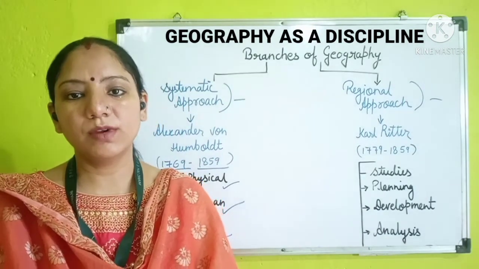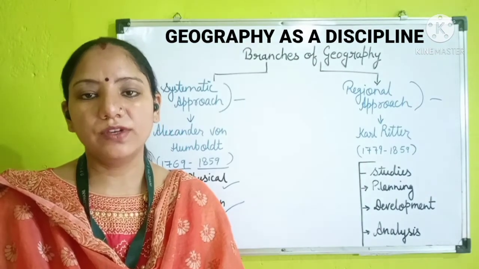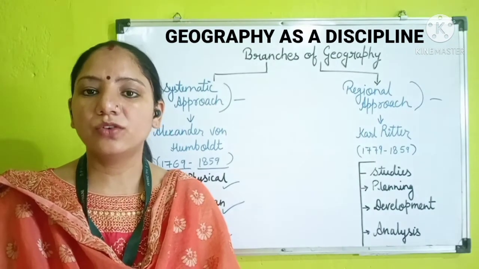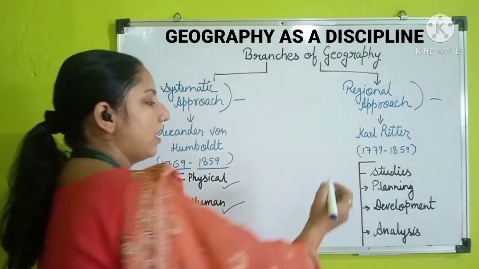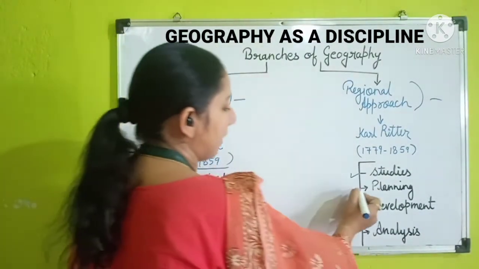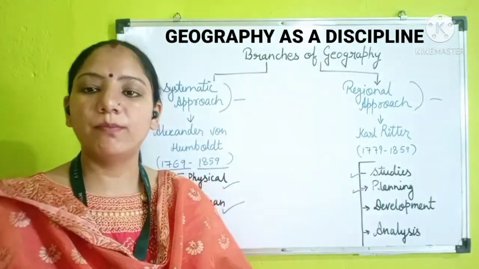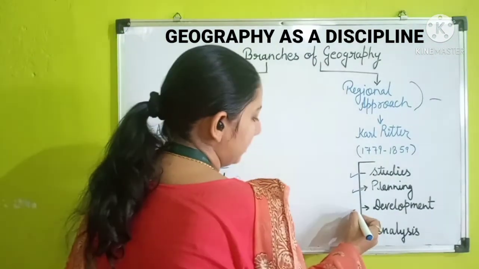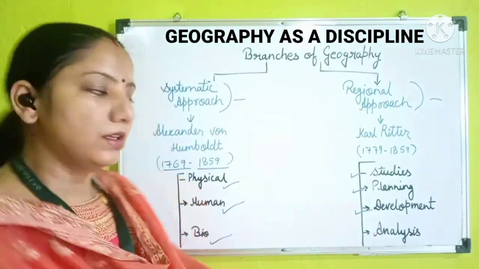So the systematic approach, we know, is a system to study geography. In the regional approach, there is proper management through which we can study: first we have to do a study on the approach, then proper planning to study that approach, then what developments are possible on that particular part of the region, and then what the result will be after being analyzed.